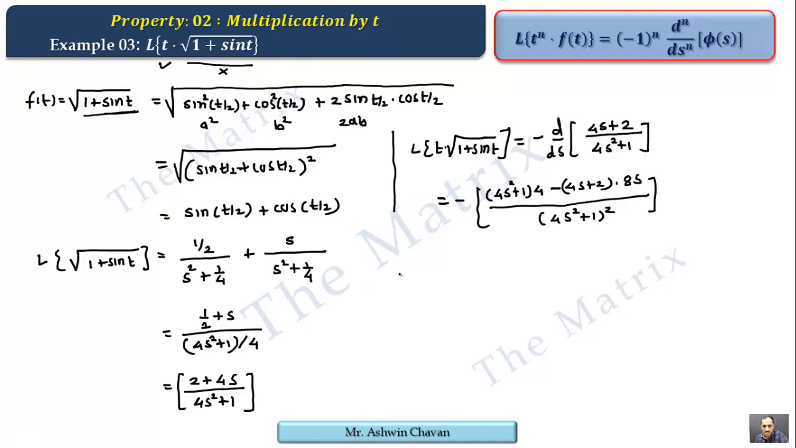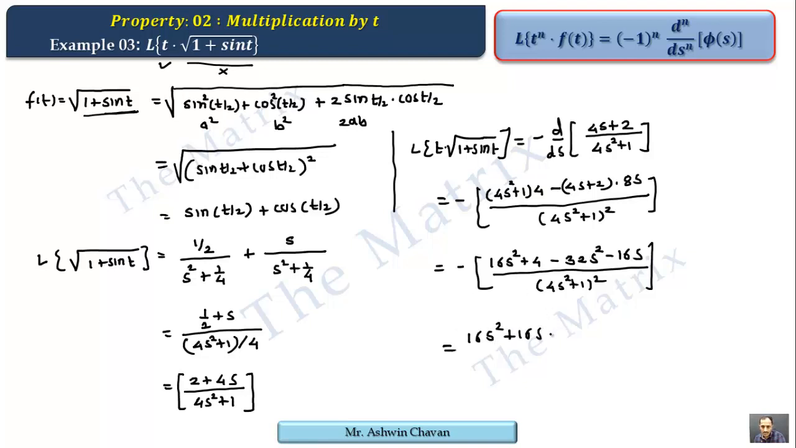Okay, so on simplifying we get here 16s square plus 4 minus 32s square minus 16s upon (4s square plus 1) square, and at last if we take the minus sign inside, we get 16s square minus 32s square is minus 16s square, and due to this minus sign we have plus 16s square, then minus 16s gives us plus 16s, and plus 4 gives us minus 4, upon (4s square plus 1) square, and this is the final answer.